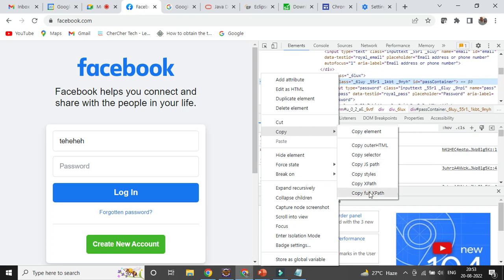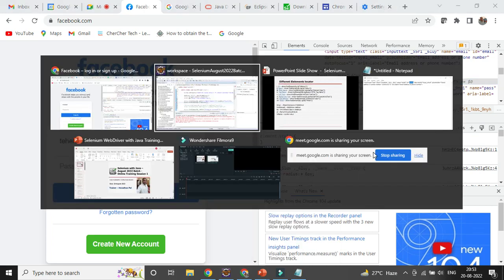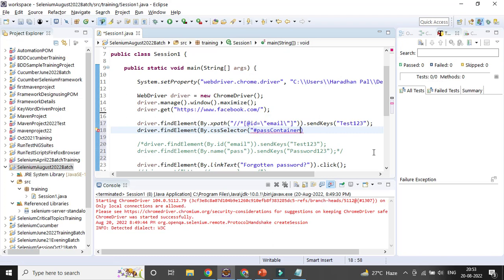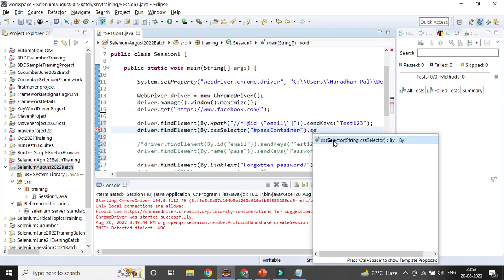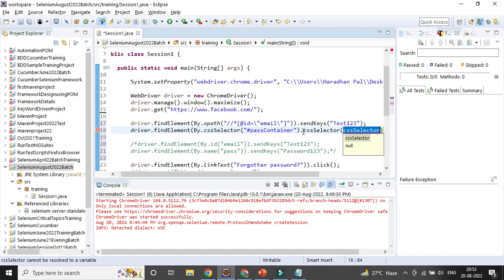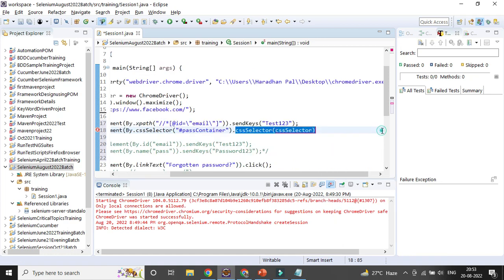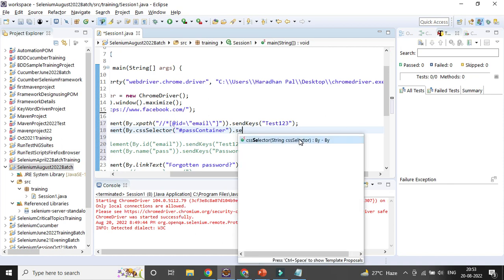That is called selector. Selector will be copied automatically. This is the default one. But in the next session you will get to know how you can create your own way, because default might not work, right? So that is the problem. We need to create our own way. It will be working. Dot send keys. One second. Selector.